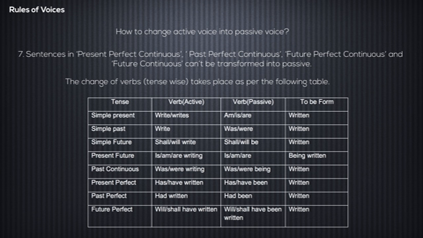In the simple present tense, the active verb would be write or writes, and the passive verbs are am, is, or are. The to be form is written. In the simple past tense, the active verb is write, and the passive verb can be was or were. The to be form is written, and so on as mentioned in the table. To conclude, in a transformation from an active voice clause to an equivalent passive voice construction, the subject and the direct object switch grammatical roles.